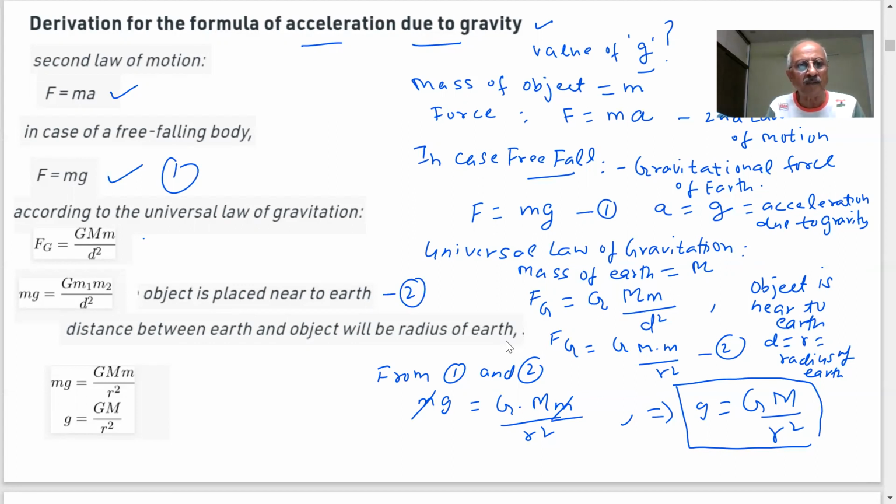The result is that we are equating these two equations and you are getting a value of g. Very important. Note it down, students. Note down the derivation. This is the derivation of acceleration due to gravity.